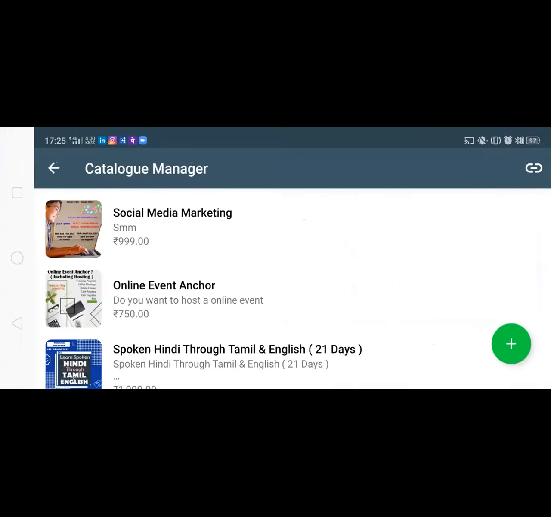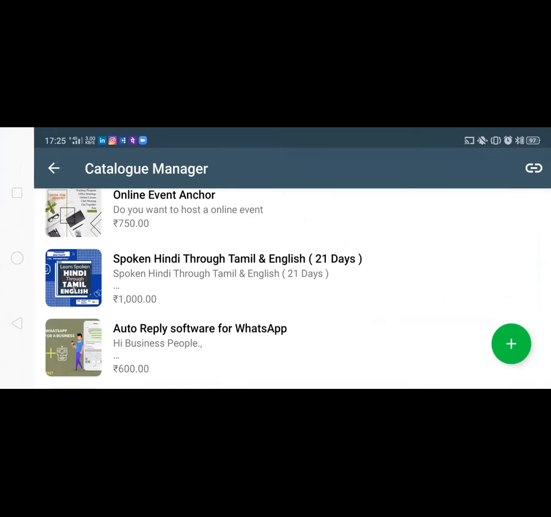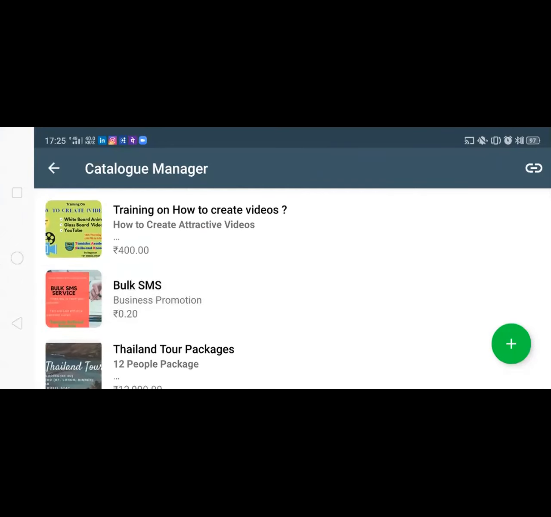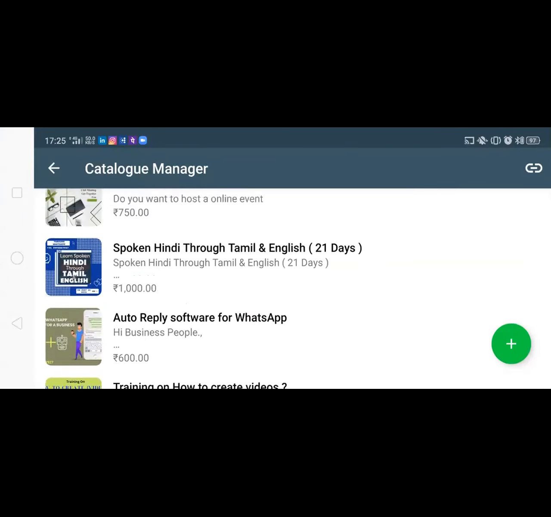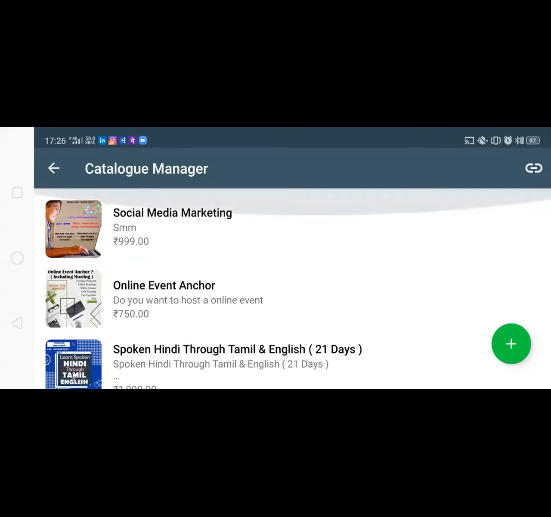We have an option called catalog. I train people on social media marketing, and we also do things for others' businesses. So you can see all our services, whatever we are doing, one by one. We are selling bulk SMS and all kinds of training, and everything you can add over here. It is a very simple process.